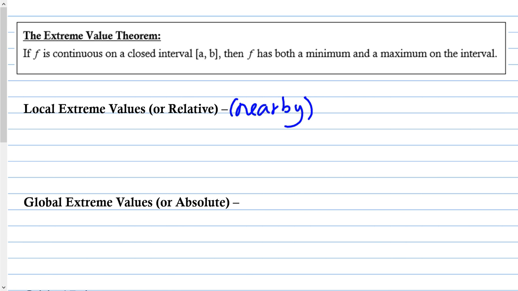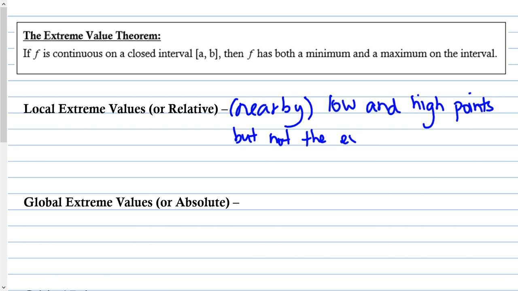So what I'm going to write is that they are low and high points on the graph of a function, but they're not the extreme. So they are not the lowest value, and they're not the highest value.